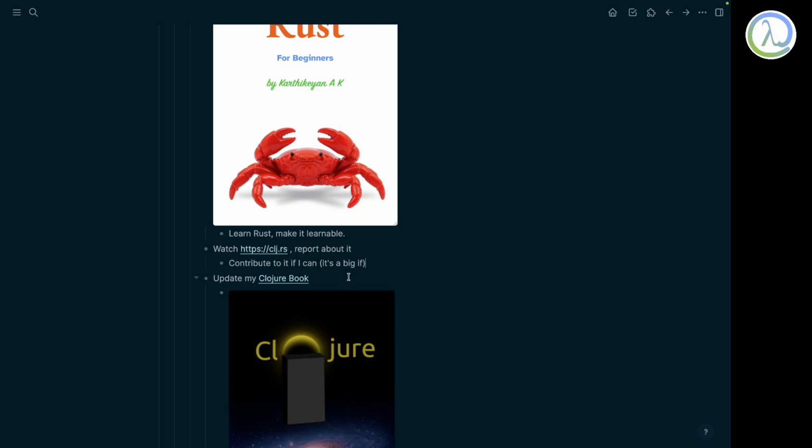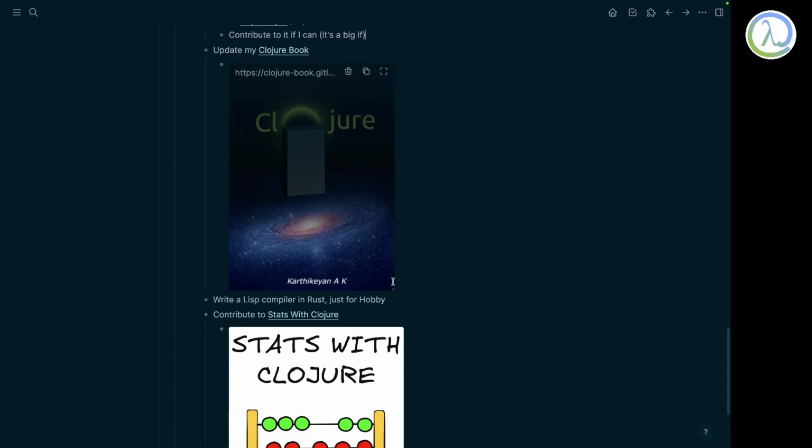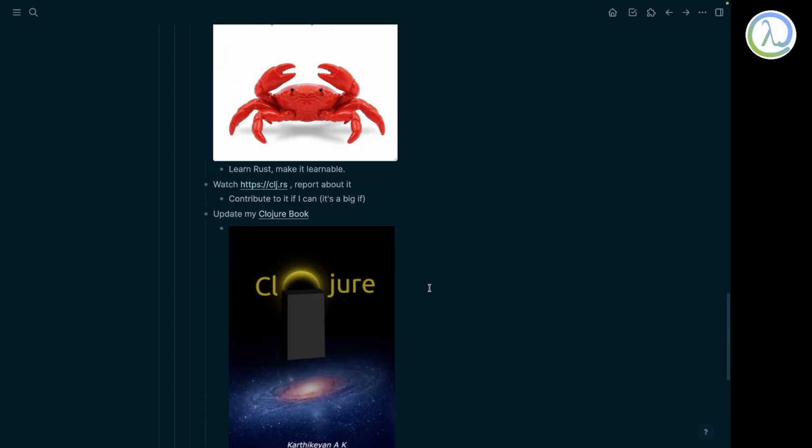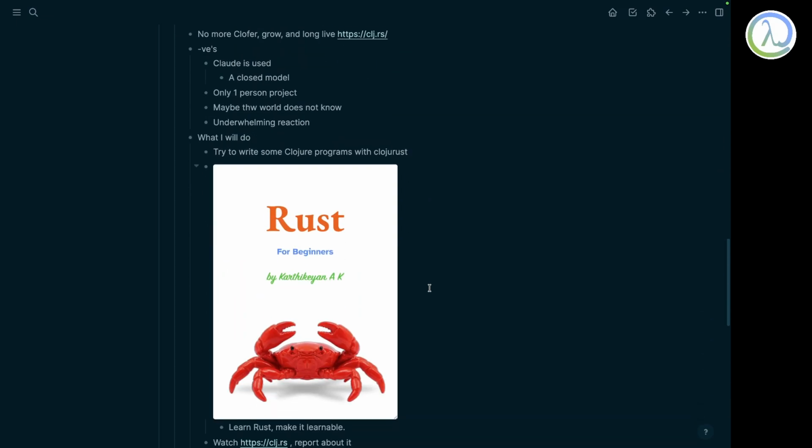And I think I will have time to update my Clojure book. Right now I'm working on a chapter about debugging with Calva, and hopefully it'll come soon. And I do want to write a Lisp compiler in Rust, just for hobby, right? And maybe that will help me to contribute to clj.rs.